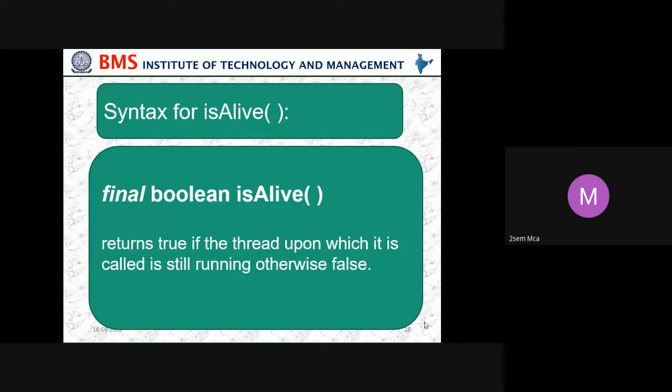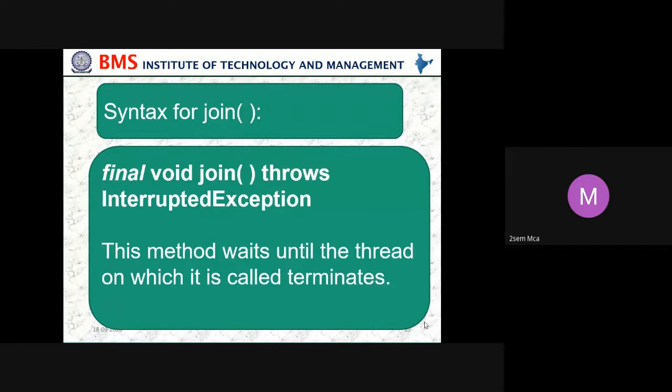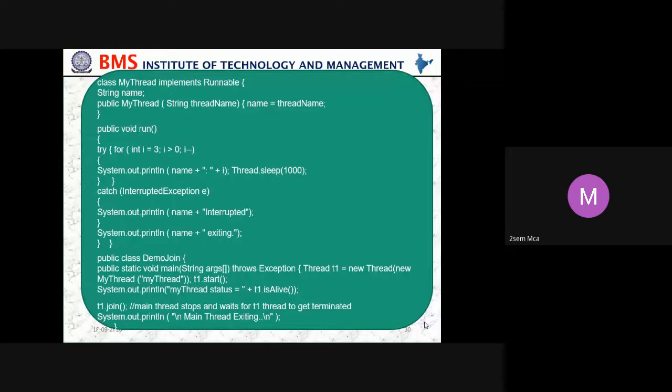Syntax for isAlive: final boolean isAlive returns true if the thread upon which it is called is still running, otherwise false. Syntax for join: final void join throws InterruptedException. This method waits until the thread on which it is called terminates. This is a program where we have seen how the Runnable interface is used.